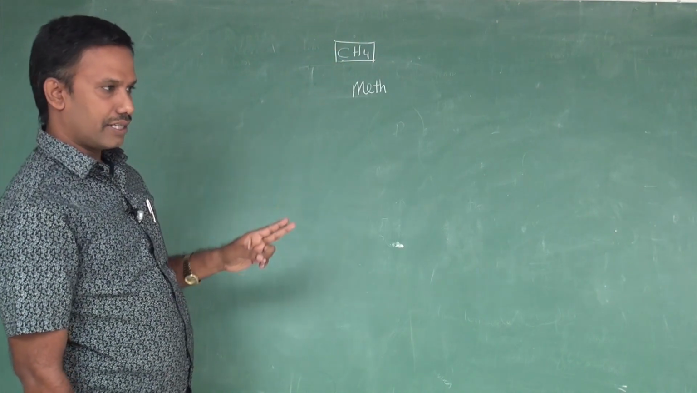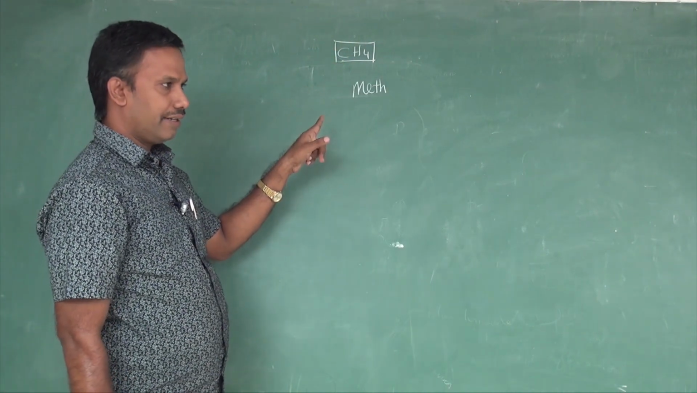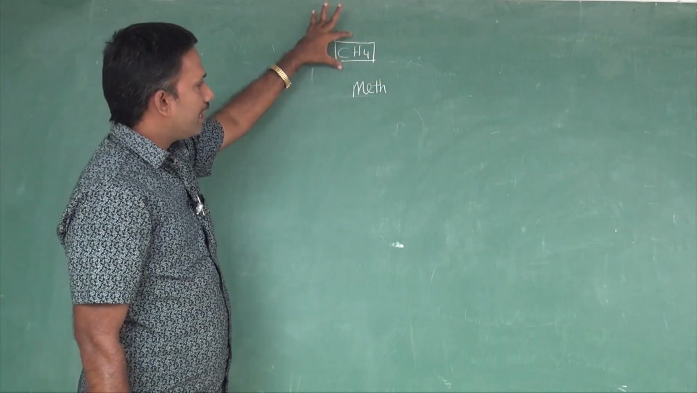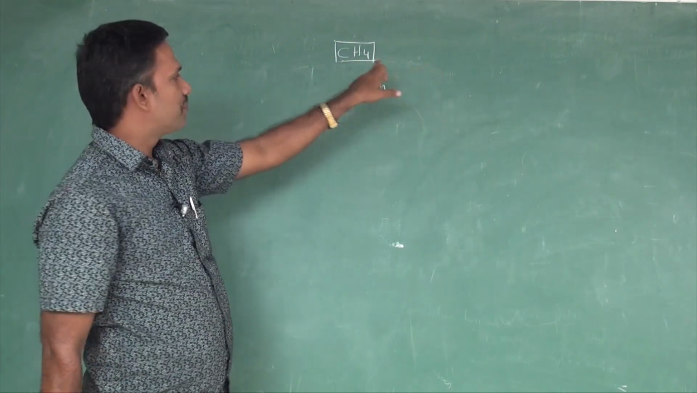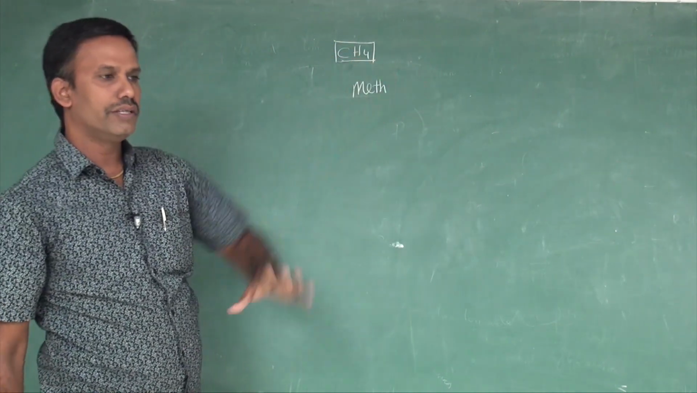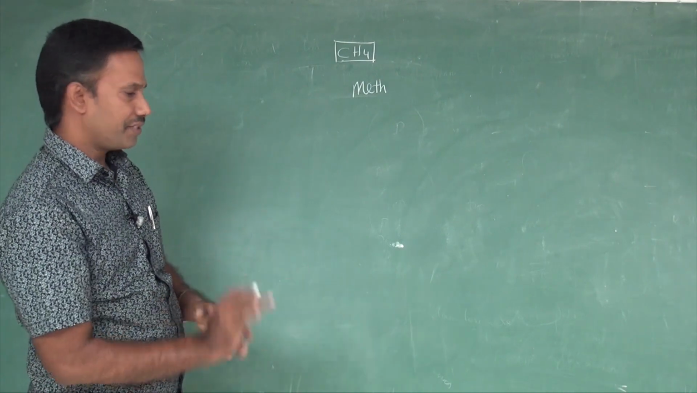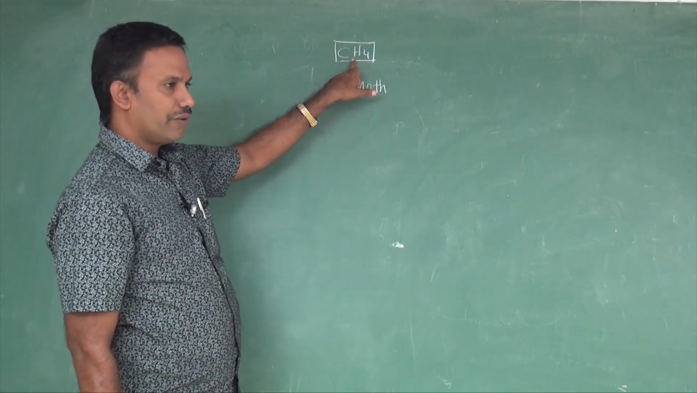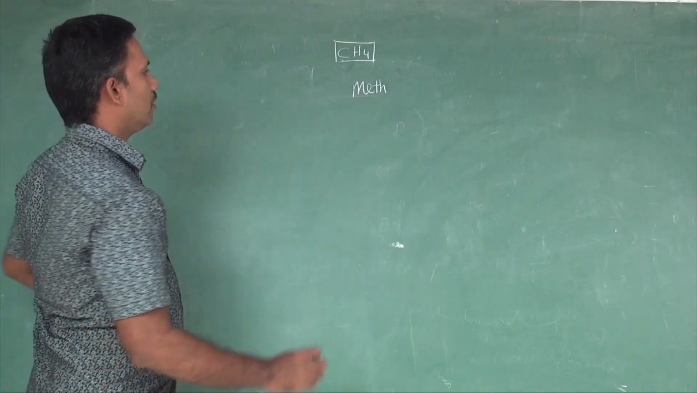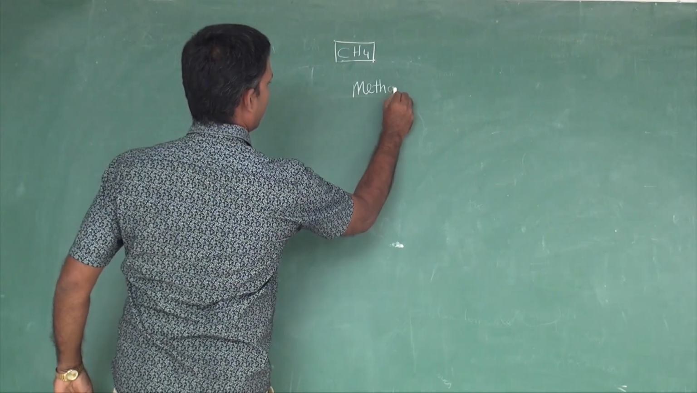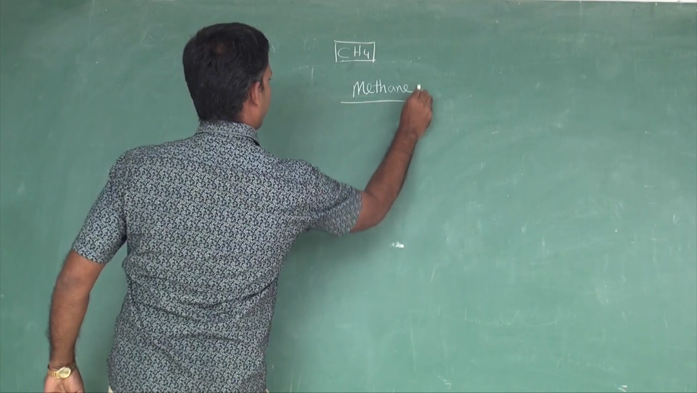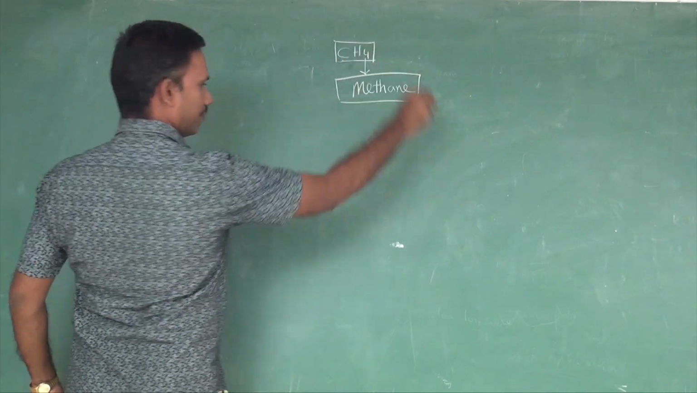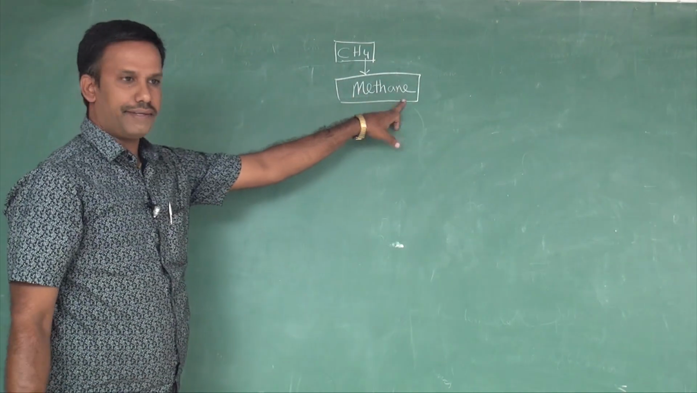There are two suffixes, primary and secondary. Primary is the nature of the hydrocarbon, secondary is the functional group. If there is no additional functional group, there is no chance of a secondary suffix, only primary suffix. You know very well it is alkane, so ANE should be added. So the simple way to name this compound: methane.